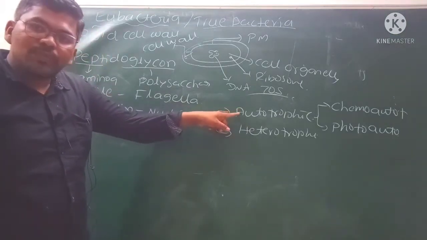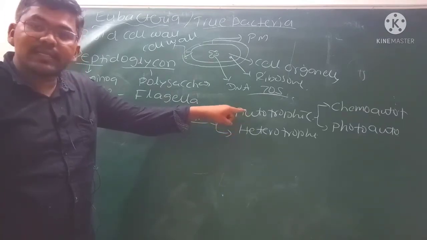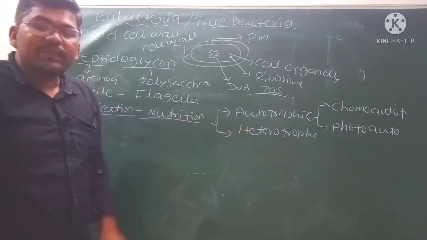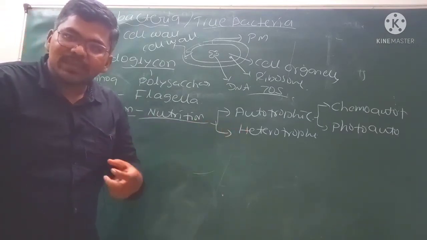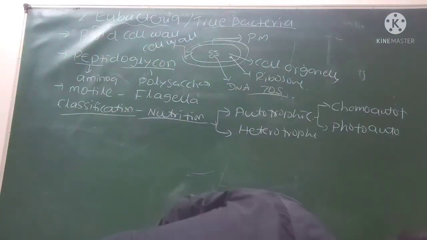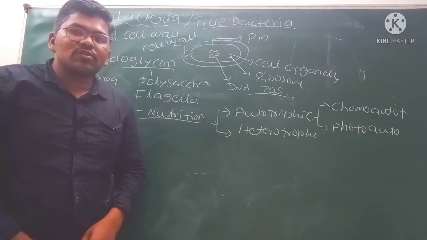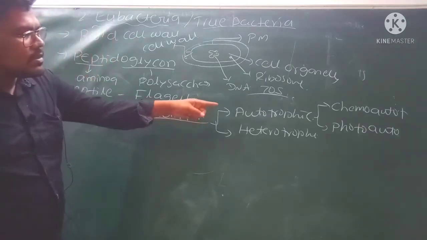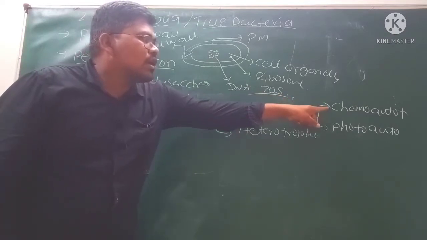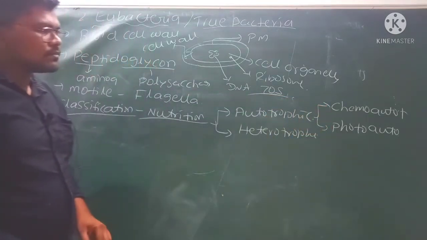First of all, autotrophic bacteria means bacteria that can prepare their food. Heterotrophic bacteria means bacteria that will depend on another organism for the food. If the bacteria is dependent on another organism for food, those are called heterotrophic bacteria. If you observe the autotrophic bacteria, those are divided into two types, that are chemoautotrophic bacteria and photoautotrophic bacteria.